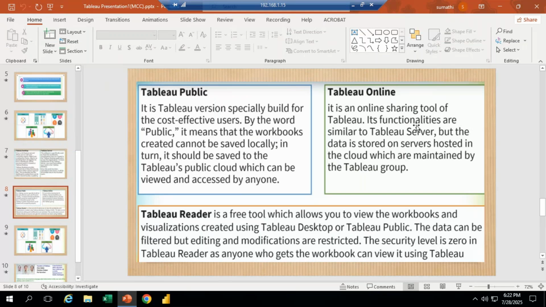through online. That means logging into the Tableau website, using the username and password created by the company. Using that they can log into the Tableau software. Then they can see all the visualizations that have been created by the data analytics person. End users, customers, clients, whoever sees the reports, whoever has the online access, can see the reports.